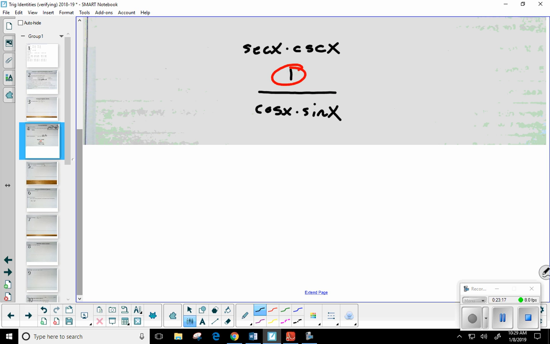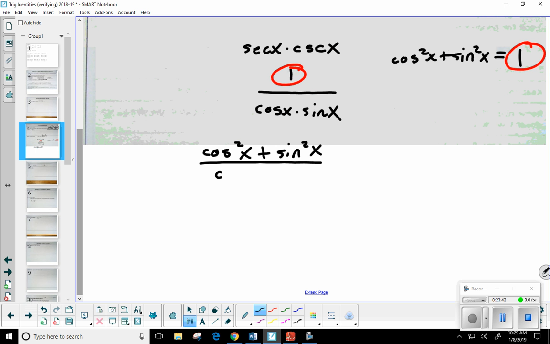Cosine and sine. Now, remember, that one says cosine squared plus sine squared equals what? There you go. So see, this one isn't as obvious as a lot of the other ones that we've seen, but I can still replace one with cosine squared plus sine squared. So cosine squared plus sine squared, and this is all over cosine of x, sine of x. So you see how I'm getting closer? See, I've already now got the plus that I need.